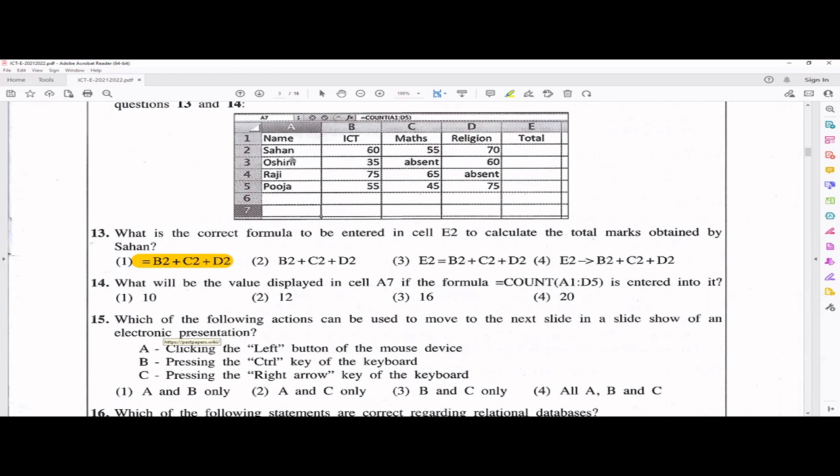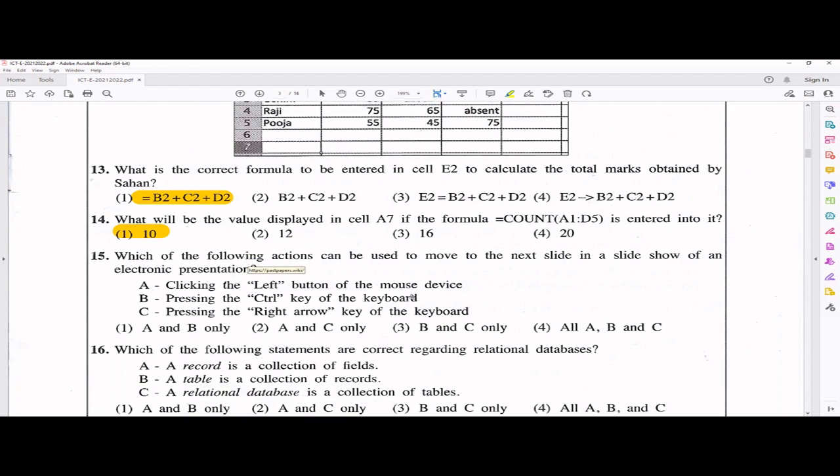But because it's going from A1 to D5, only 1, 2, 3, 4, 5, 6, 7, 8, 9, 10. So only these 10 values will be considered, only the numeric values in count. If you put COUNTA, all the values will be considered.